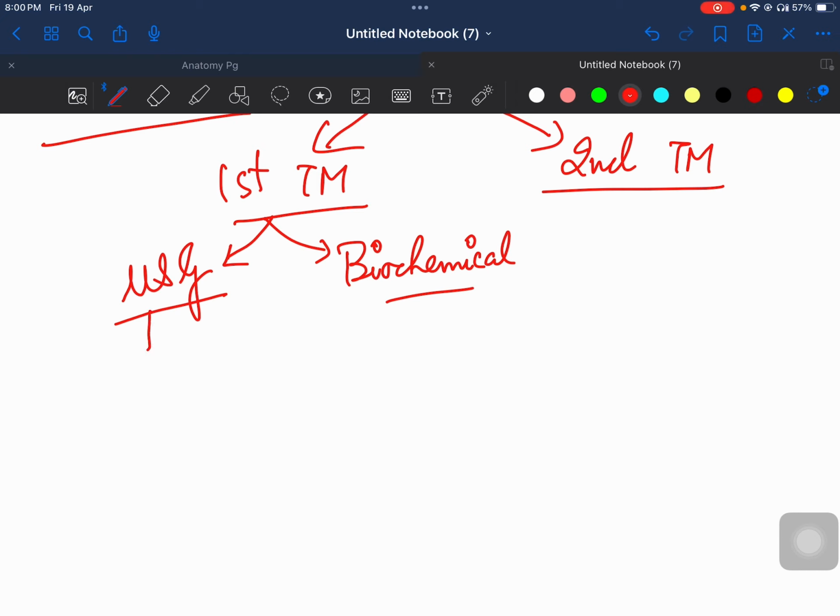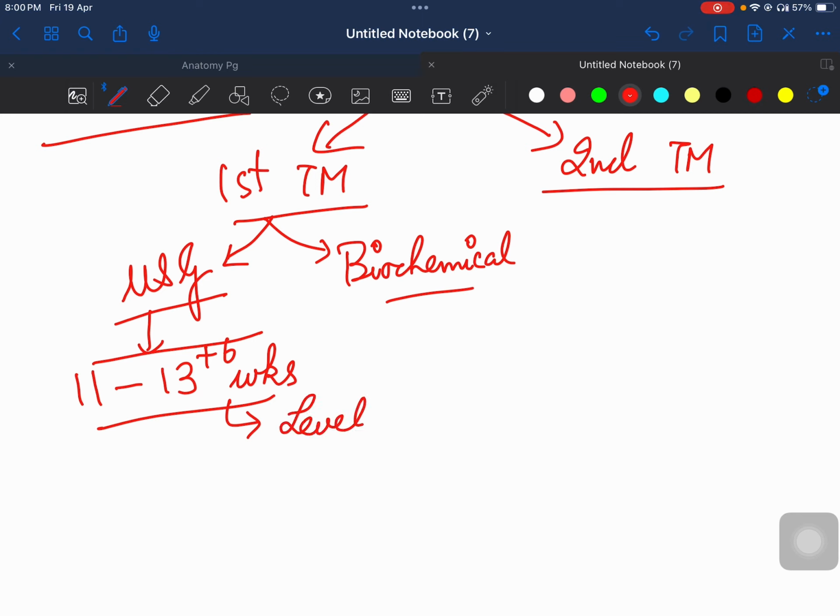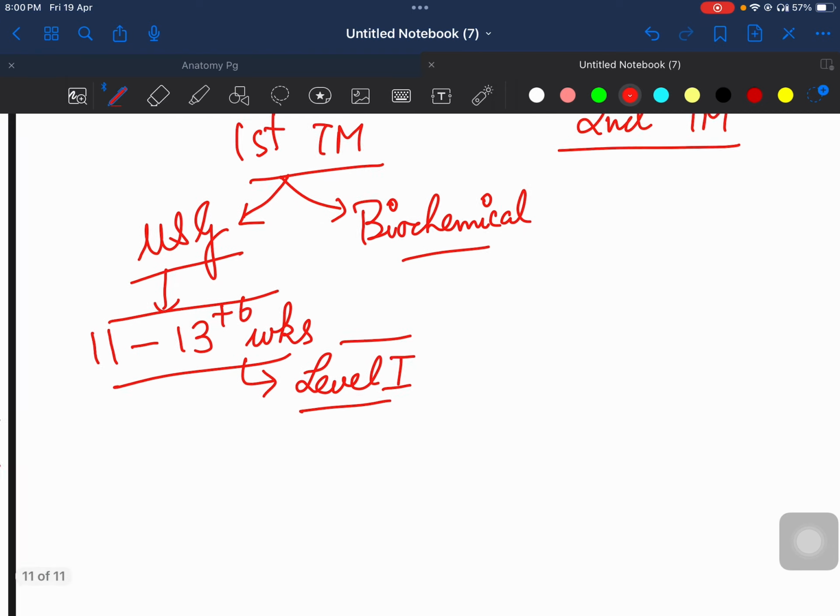So जो ultrasound है वो हम कब कराते हैं? That we get it done between 11 to 13 plus 6 weeks. Always remember we talk in weeks. So 11 हफ्ते से लेके 13 हफ्ते 6 दिन तक मतलब 14 weeks से 1 day less we will get this specific ultrasound done where we will screen for Down syndrome. So इस screening को क्या बोलते हैं? इसको बोलते हैं level 1 scan. Level 1 scan भी बोलते हैं इसको, या फिर aneuploidy scanning.